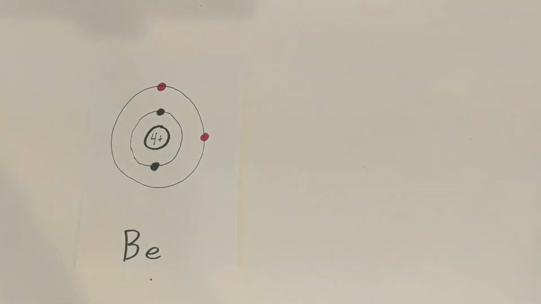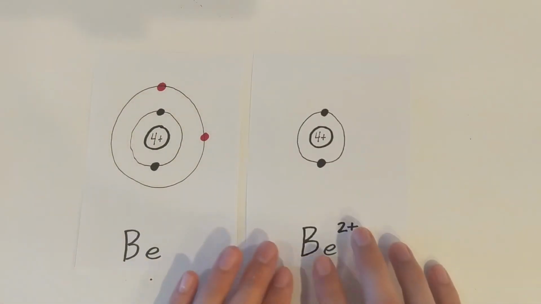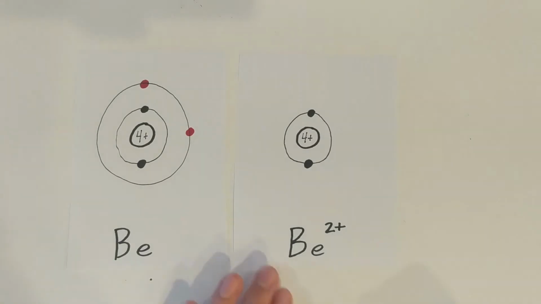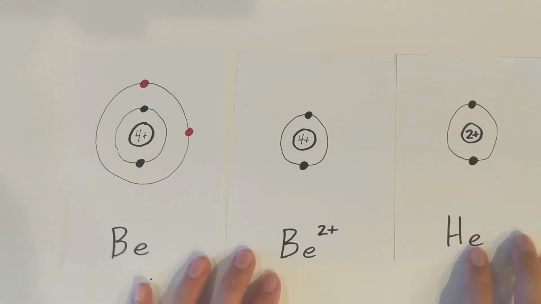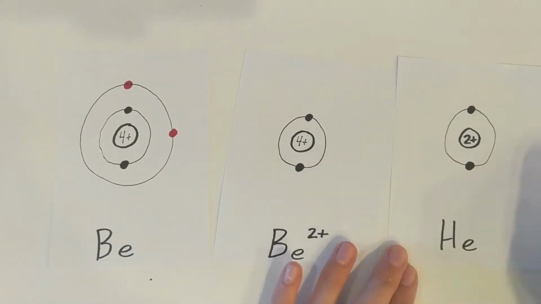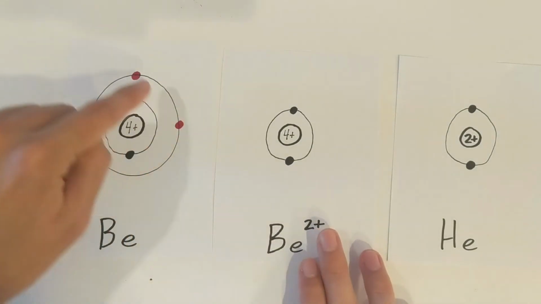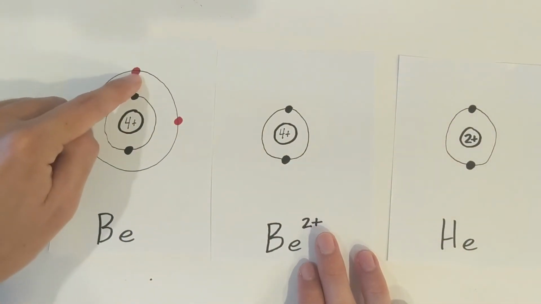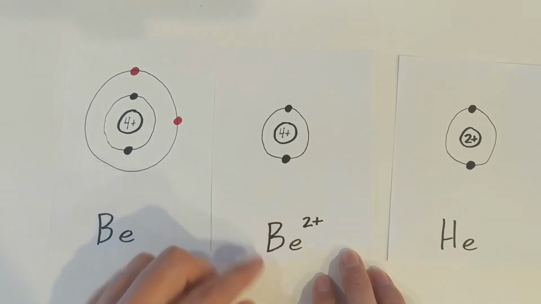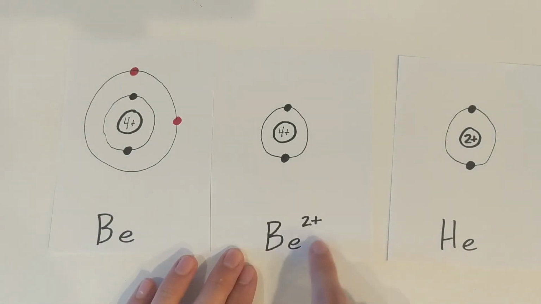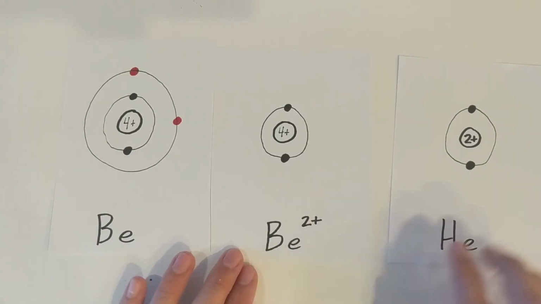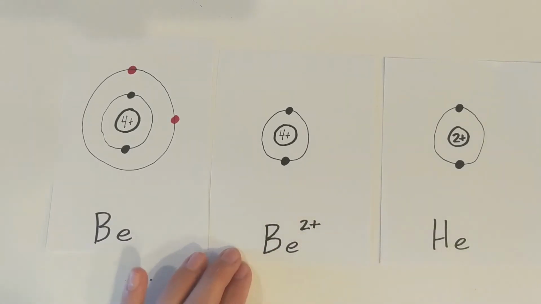What beryllium becomes is very similar to what lithium becomes. It wants to look like helium again, so it's going to lose its 2 valence electrons to look like this. When it loses those, it becomes a beryllium ion and gains a +2 charge. So that's what beryllium will become.